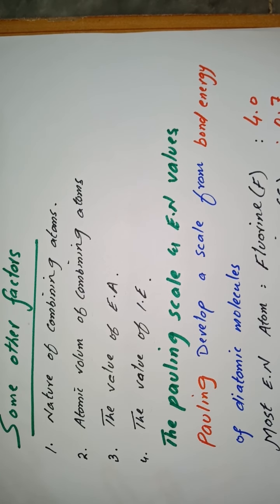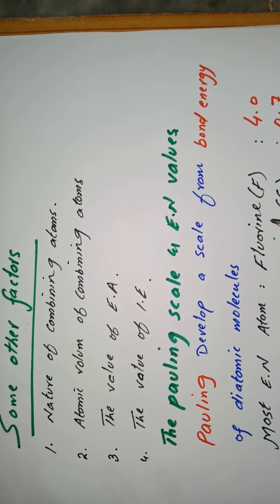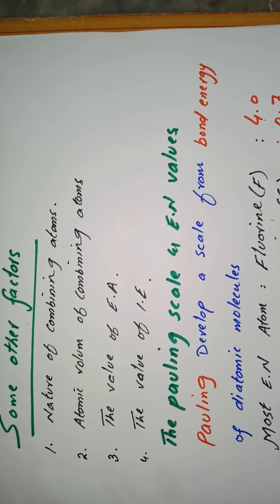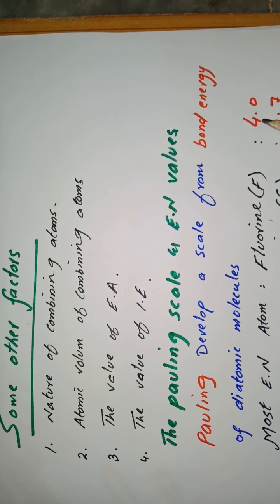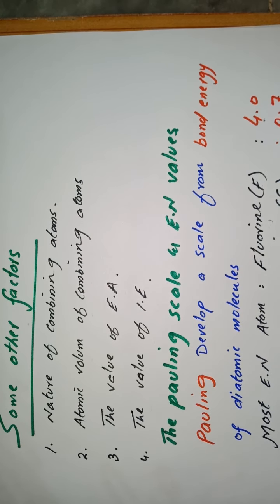On this scale, fluorine is the most electronegative element in the periodic table, whose electronegativity is 4. All the other elements have less electronegativity value than fluorine. The least electronegative atom in the periodic table is cesium.